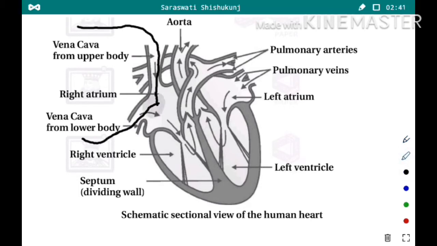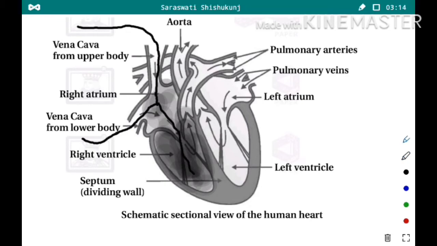Here in the right atrium, the deoxygenated or impure blood is stored. Now when the right atrium contracts, that impure blood enters into the lower part, our right ventricle.